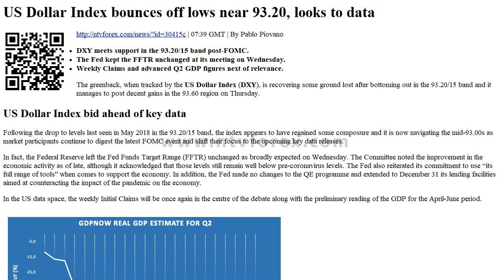DXY meets support in the 93.20-15 band post FOMC. The Fed kept the FFTR unchanged at its meeting on Wednesday. Weekly claims and advanced Q2 GDP figures are next of relevance.